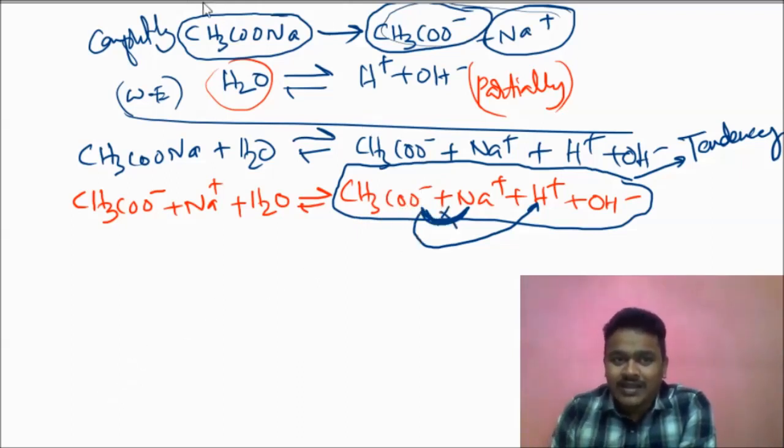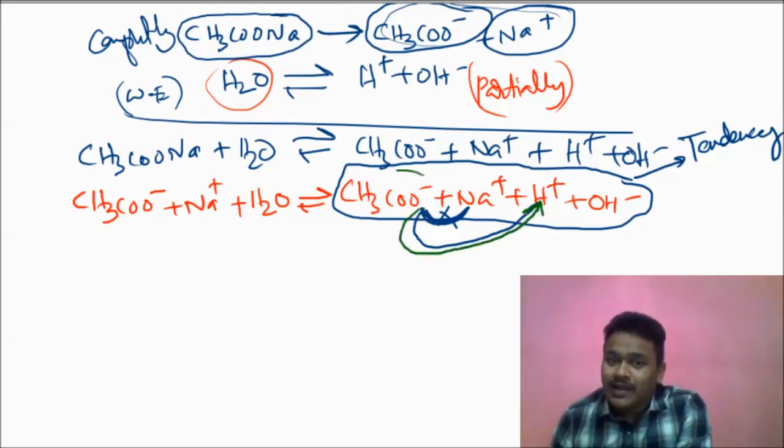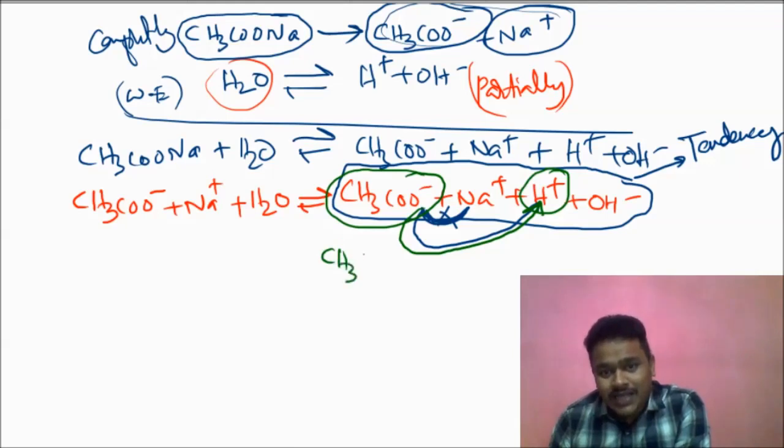And second, I will go. What is the second? Here, see: CH3COO minus and H plus. These two. What are you expecting? CH3COOH. Is it a weak acid or a strong acid?